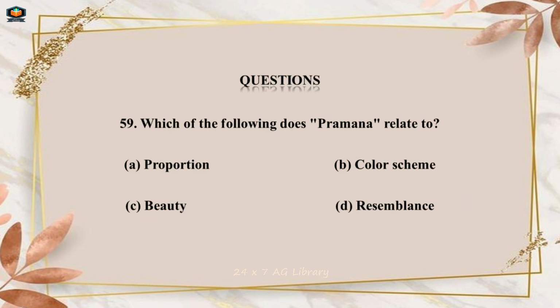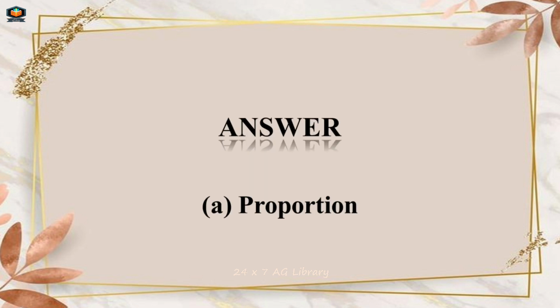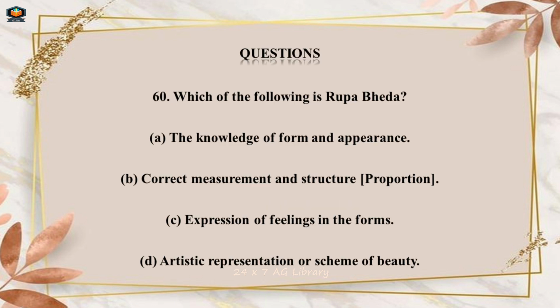Question Number 59. Which of the following does Praman relate to? A. Proportion, B. Color scheme, C. Beauty, D. Resemblance. Answer A. Proportion.